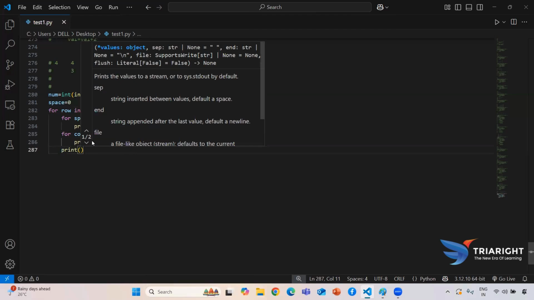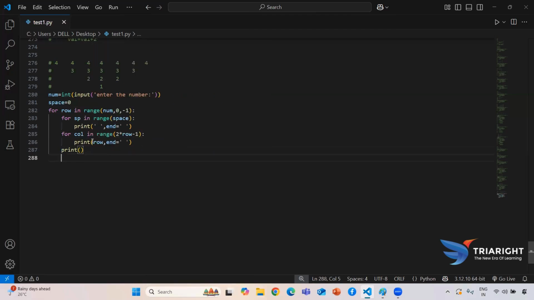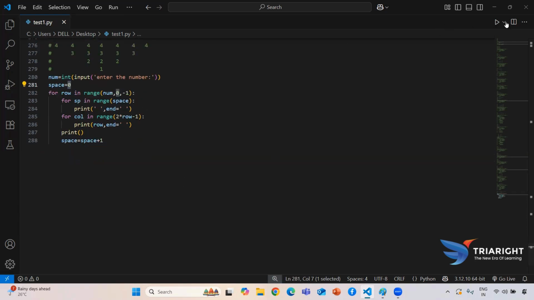After every line, I need a print function because I need to send the cursor to the next line. After every space, I need to update my space value, so here I am using space plus 1. As of now my space value is 0, so after it is updated one time, it will become 1.